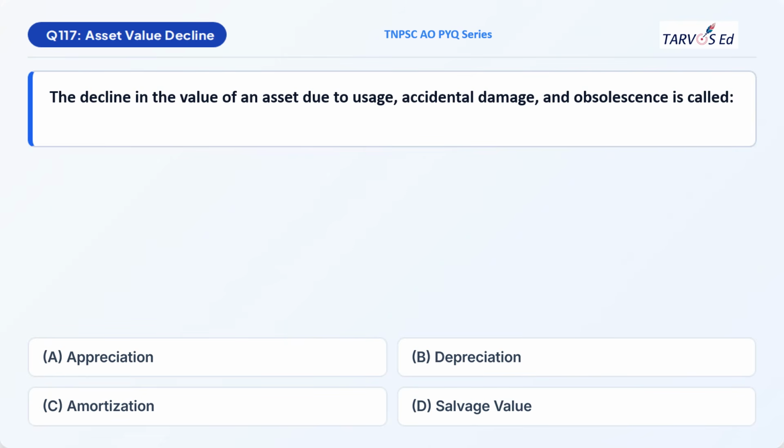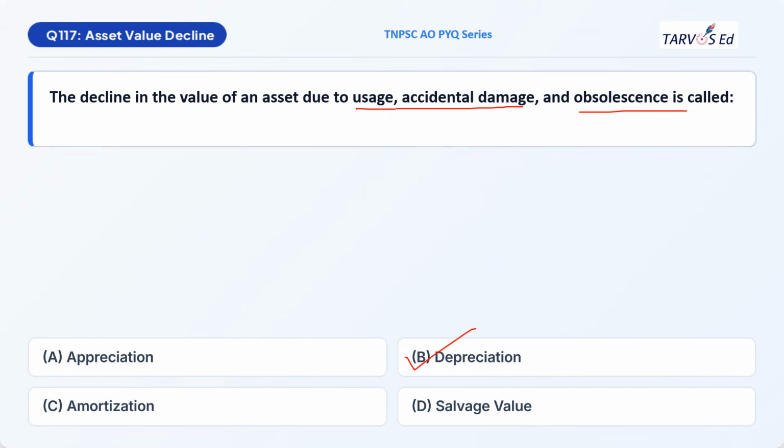The next question: the decline in the value of an asset due to usage or accidental damage or obsolescence is called as. The concept is on asset value decline. Why will the value of the asset decline year to year? So the answer is option B, depreciation. Appreciation means increase in the value of the asset, which you can see especially for livestock during its initial period. And depreciation means decline in the value of an asset.